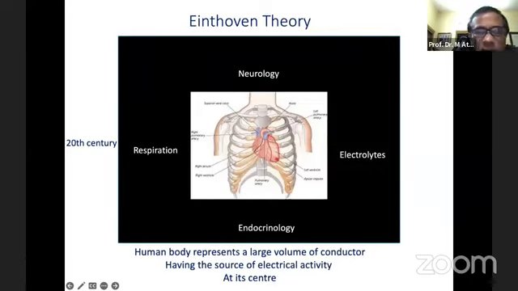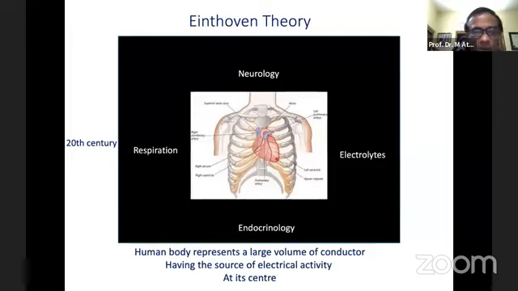That was actually proposed by Einthoven. He said that the human body represents a large volume conductor having the source of electrical activity at its center, and that is the heart. So the heart is the source of the electrical activity of the body. The body can be compared with the solar system.